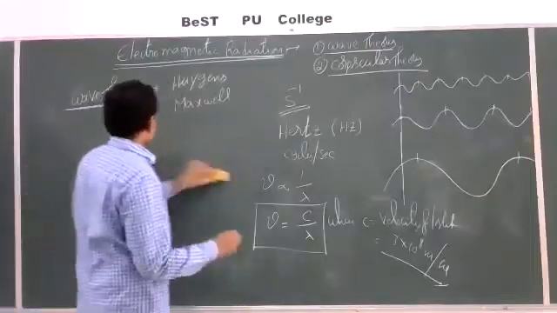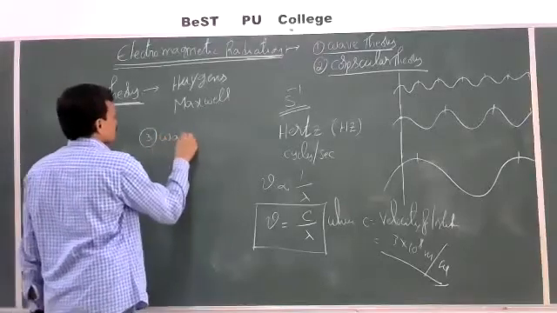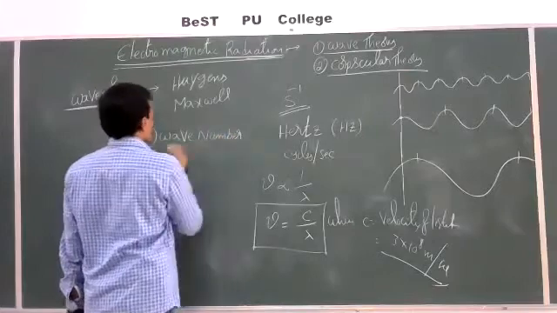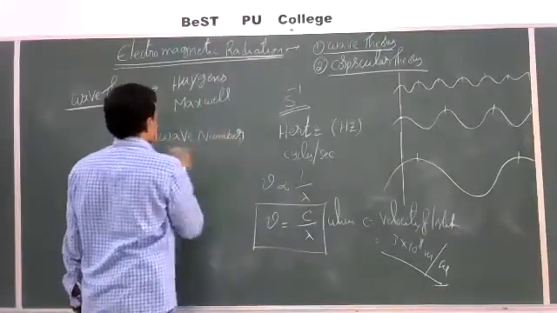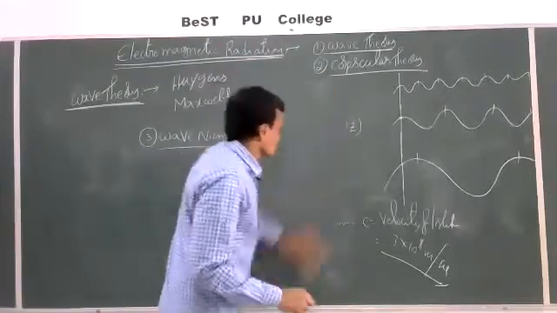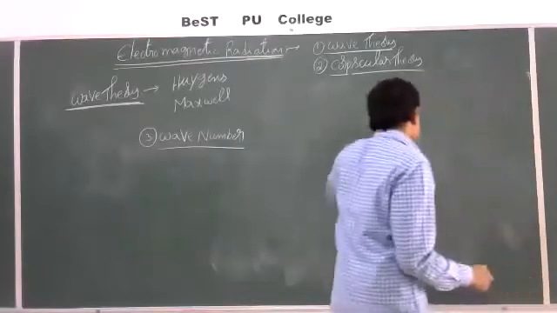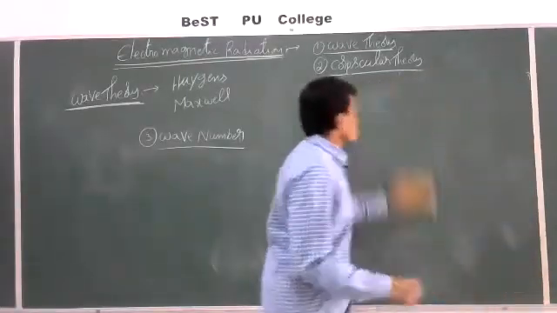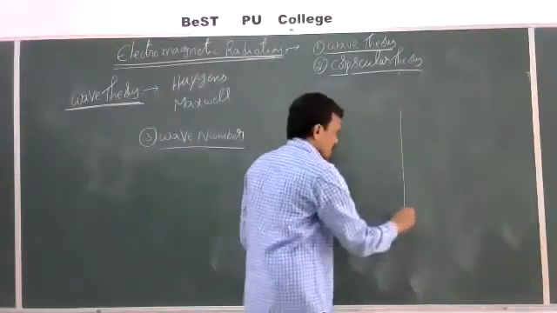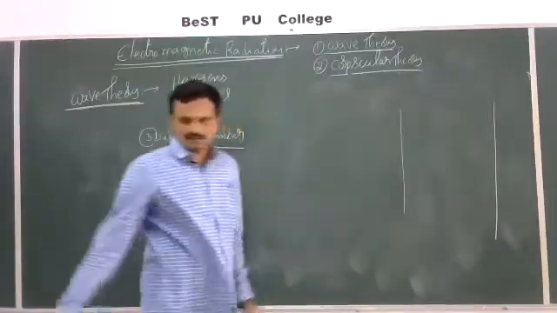Now come to the third characteristic property, wave number. So what is this wave number? Let us see. Here I have taken a 1 unit length.